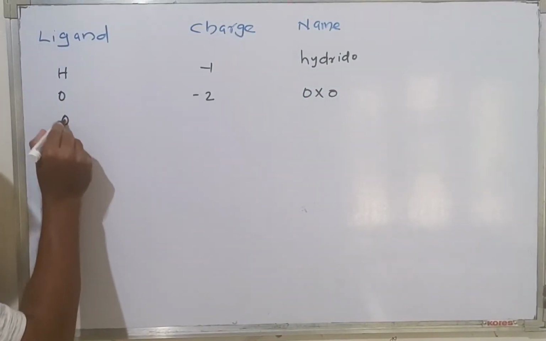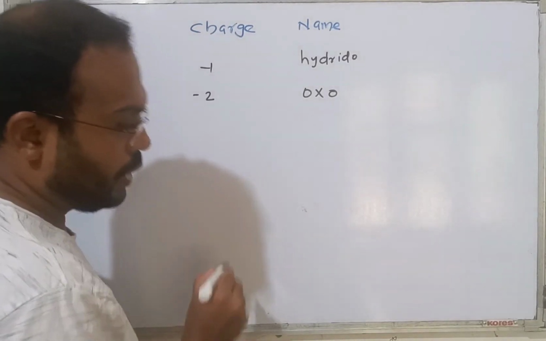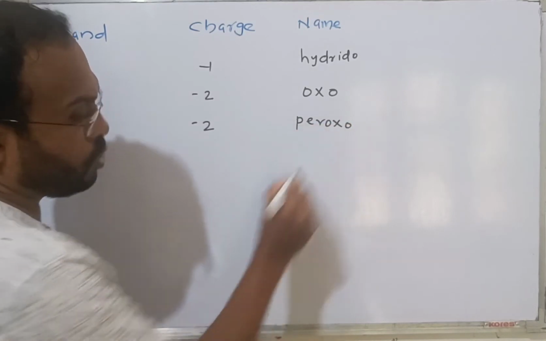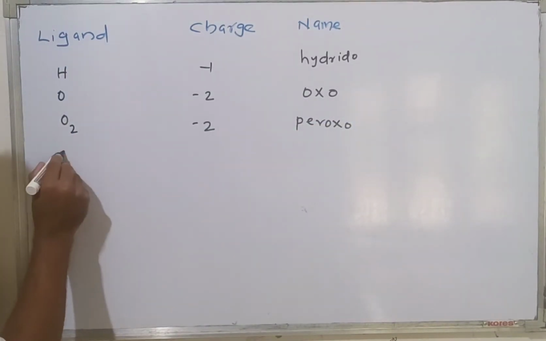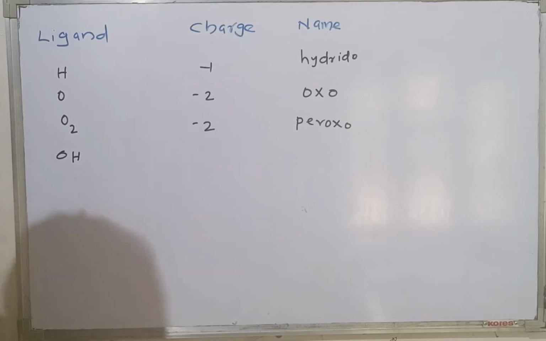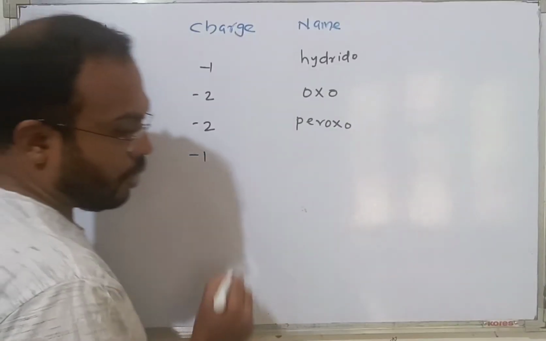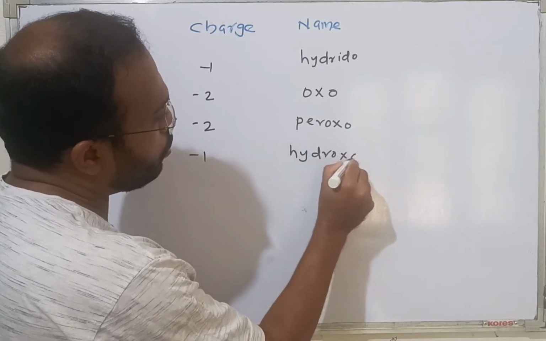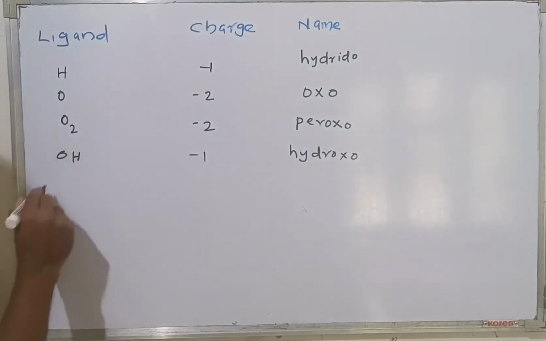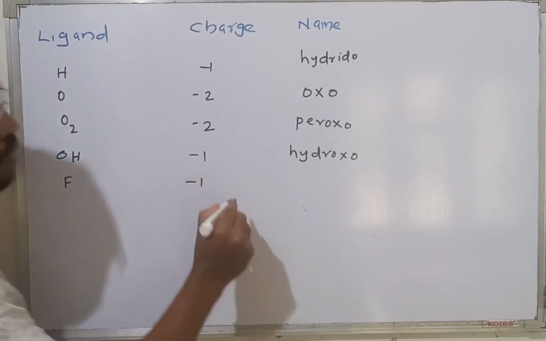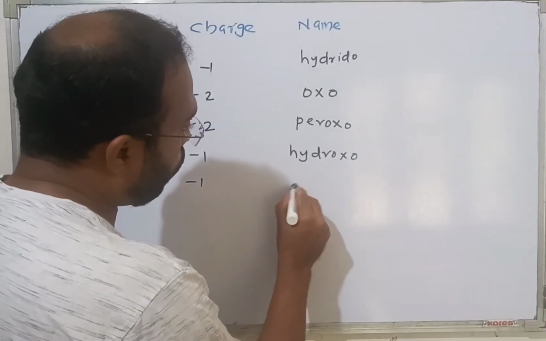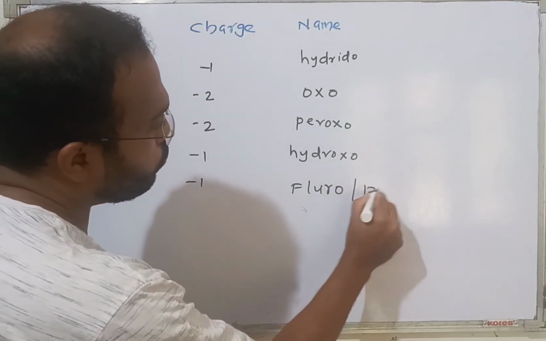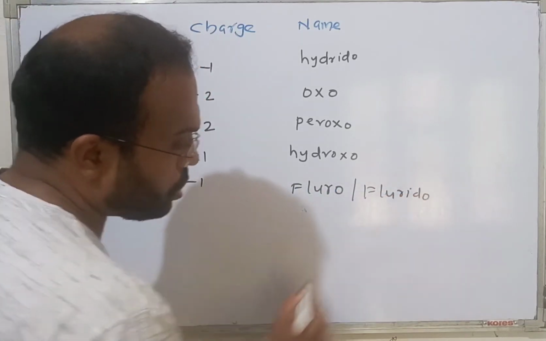If it is O2, it is also minus 2, but it is peroxo. If it is OH, minus 1, hydroxo. Then F, minus 1, fluoro or fluorido, both names are used.